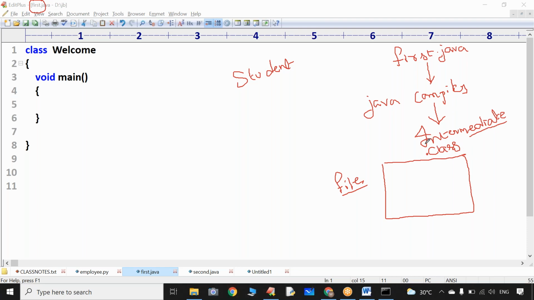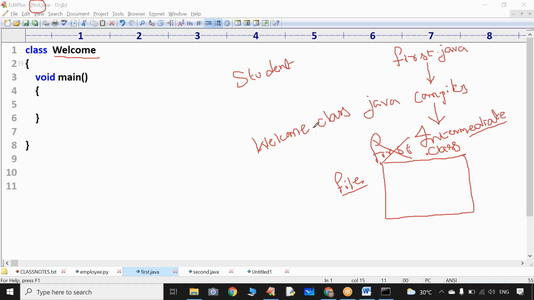Most of the students assume that whatever the program name is, with that name a new file is created, first.class. It is a blunder. In your program, with what name did you develop the class? With that name, one separate file is created. What is the name given to the class in my Java program? Welcome.class. I will prove that also. I will show you practically.